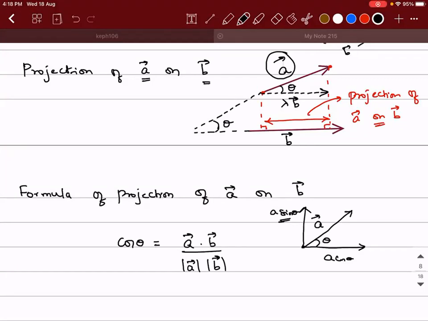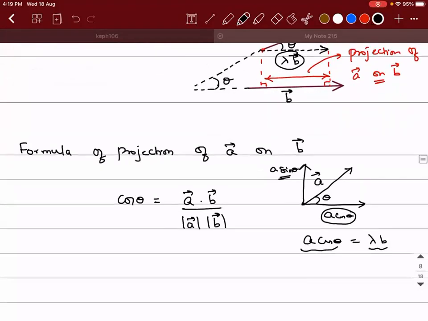Guys, are you able to understand what I'm trying to say? Then can I say this A cos theta is nothing but lambda times B? A cos theta is the length, lambda B is the magnitude of this part. So A cos theta is the projection of A vector on B vector.